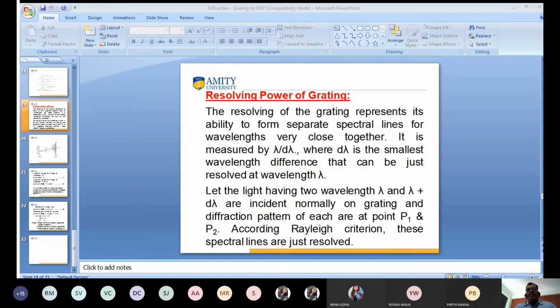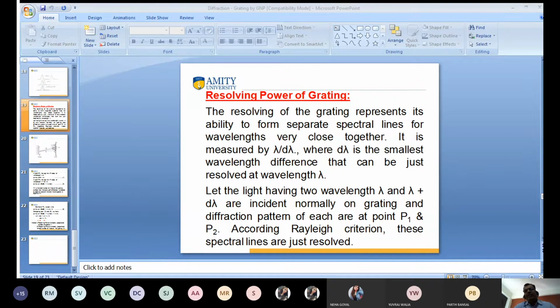So you can say that the resolving power of grating represents its ability to form separate spectral lines for wavelengths very close together. It is measured by lambda upon d lambda. I already told you, d lambda is the smallest wavelength difference that can be just resolved at wavelength lambda.